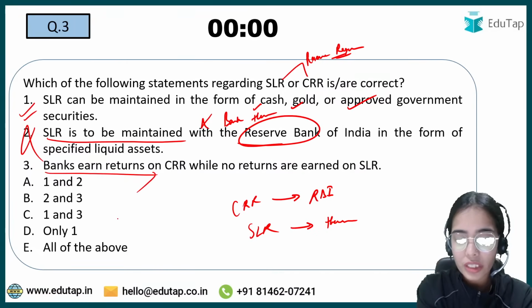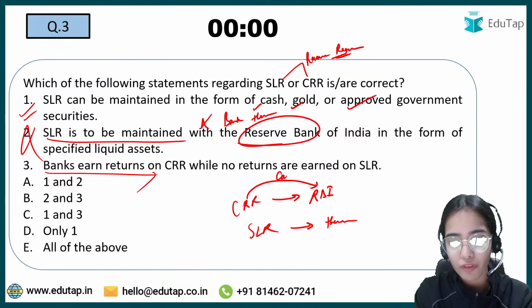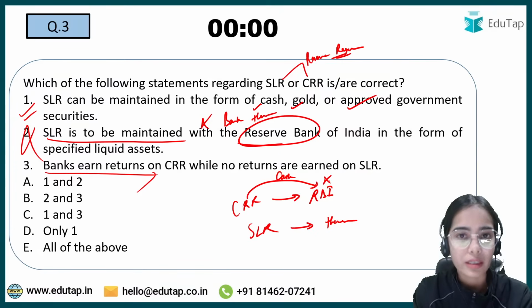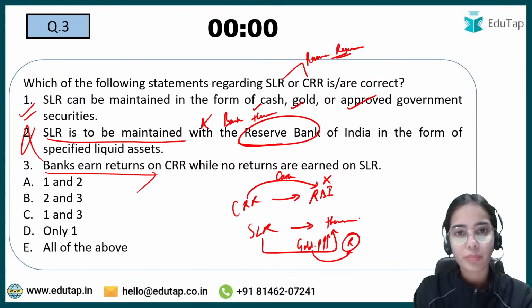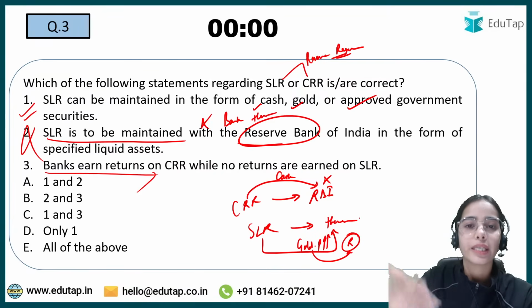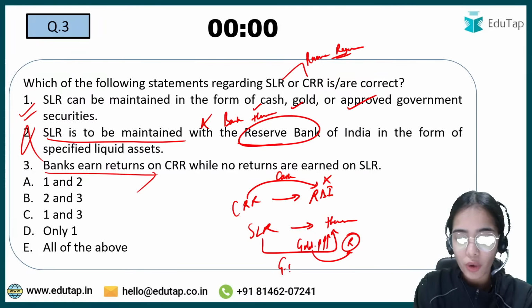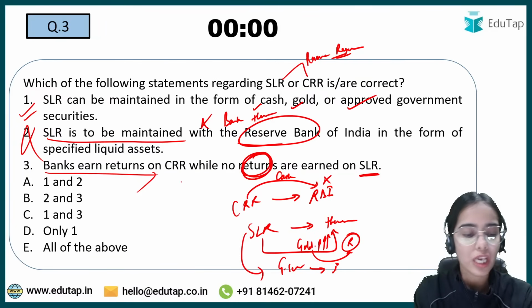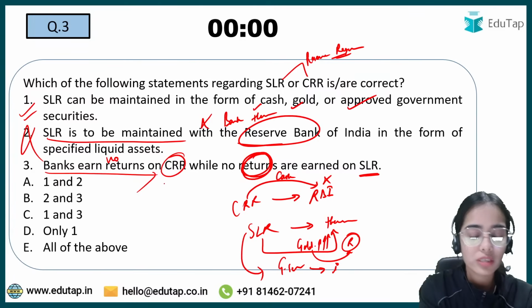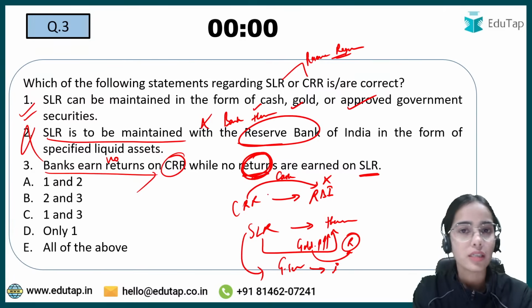Banks earn returns on CRR? No. The banks have to keep CRR with RBI in the form of cash, and RBI does not provide any returns on this cash. On the SLR, on the gold, because gold prices keep on increasing, there are returns, and on the government securities the banks get interest. So on the CRR there are no returns, on the SLR there are returns that the banks are earning.